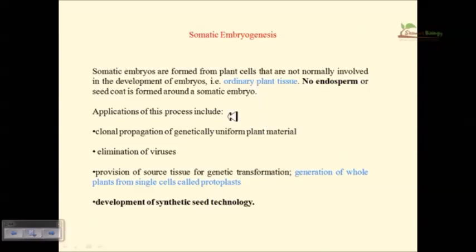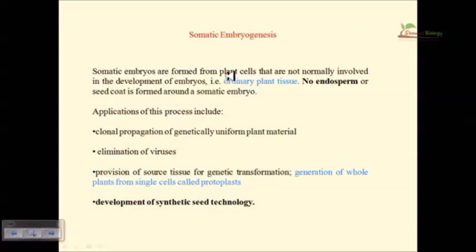Applications of somatic embryogenesis are clonal propagation of genetically uniform plant material, and the elimination of viruses. Also, somatic embryogenesis can be done with distantly related plant species that cannot be mated via the normal mating process or sexual reproduction of plants. Now, we can generate a whole plant from a single cell called the protoplast with the help of somatic embryogenesis. This is another very important application.